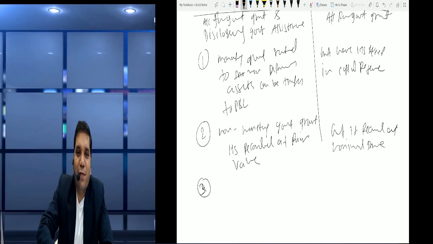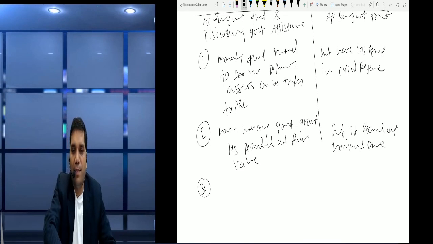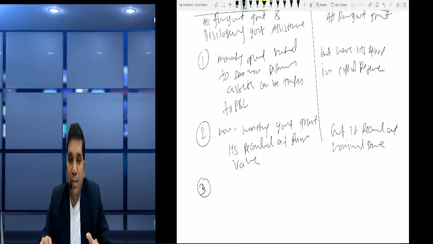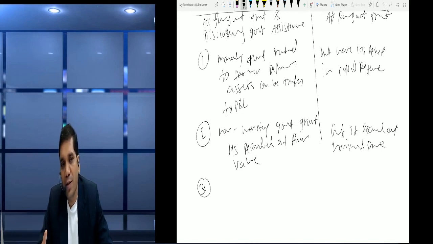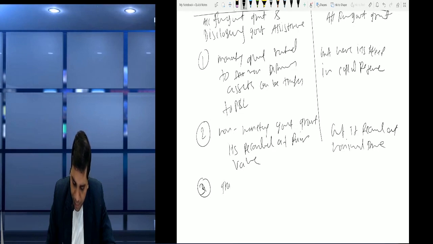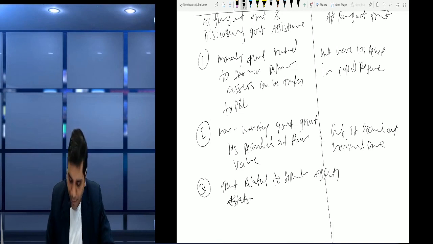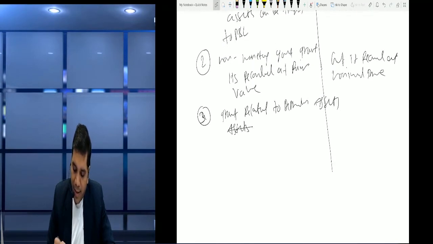Okay, next friends, difference number 3. It says grant related to depreciable assets. Remember, if grant is related to depreciable assets, then we will defer it in case of Ind AS. But AS says you can defer also, you can subtract from assets also. So you can write grant related to depreciable assets. You can write the heading in the same way only friends, no problem, because it's a common point for all. So grant related to depreciable assets, what do we do?